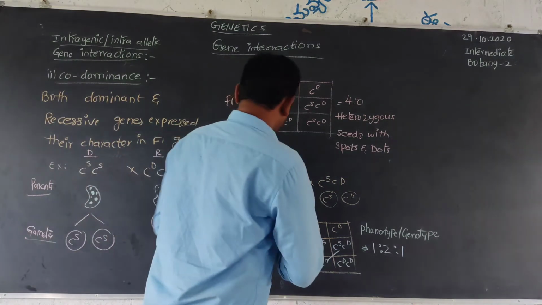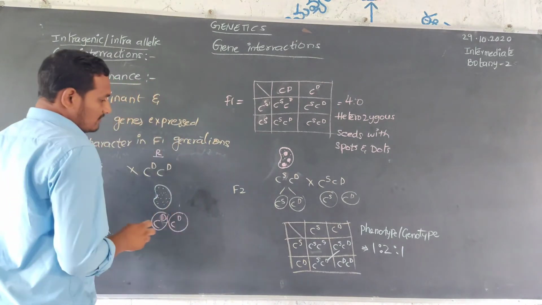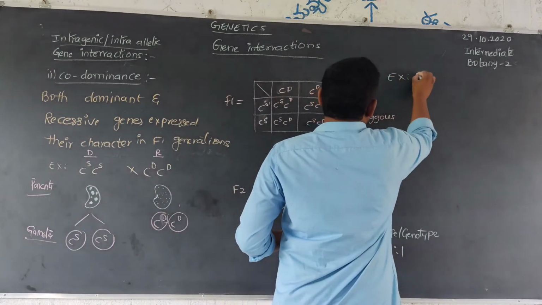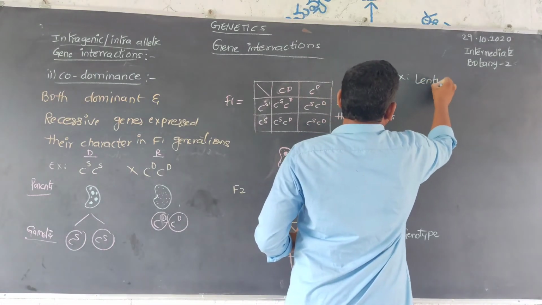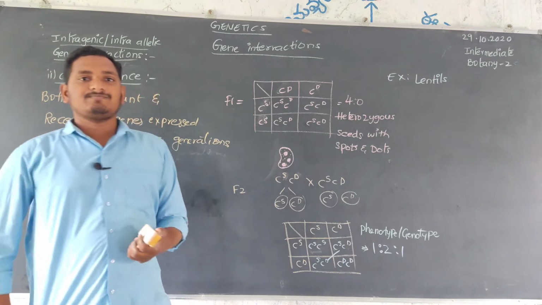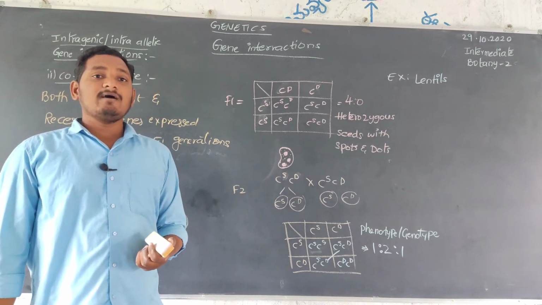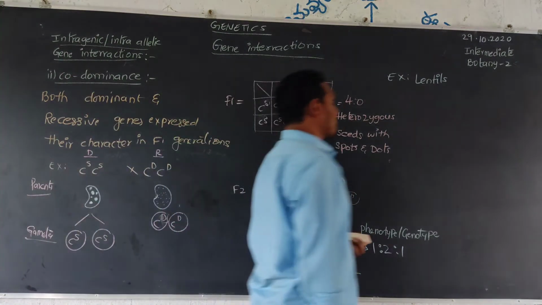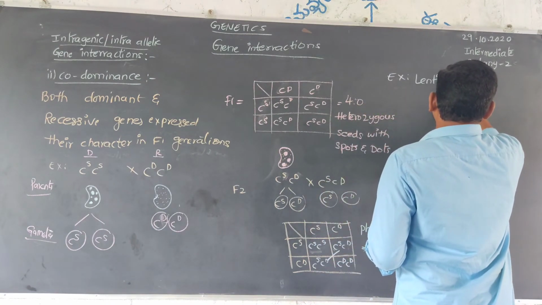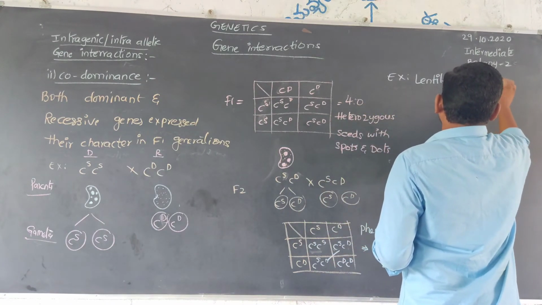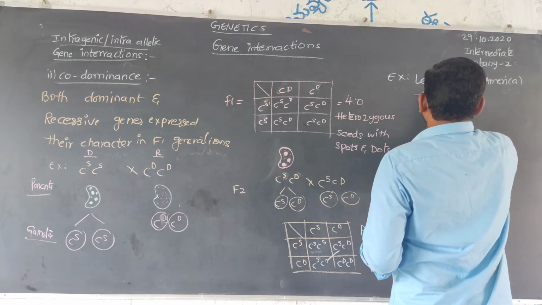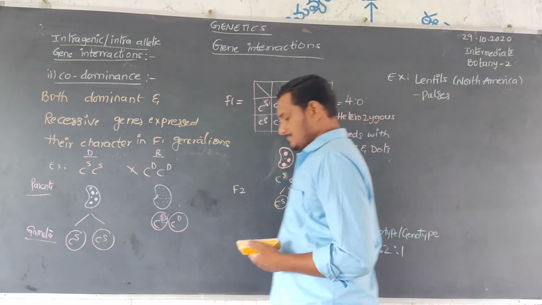Example plants: lentils. Lentils are a type of plant, mainly in North America. They are pulses, a main type of pulses.